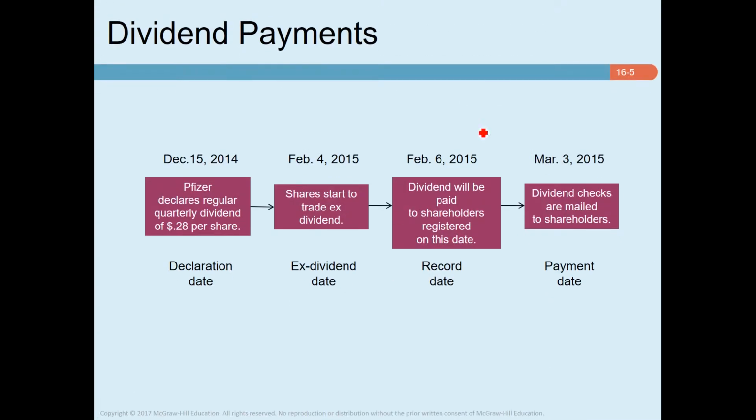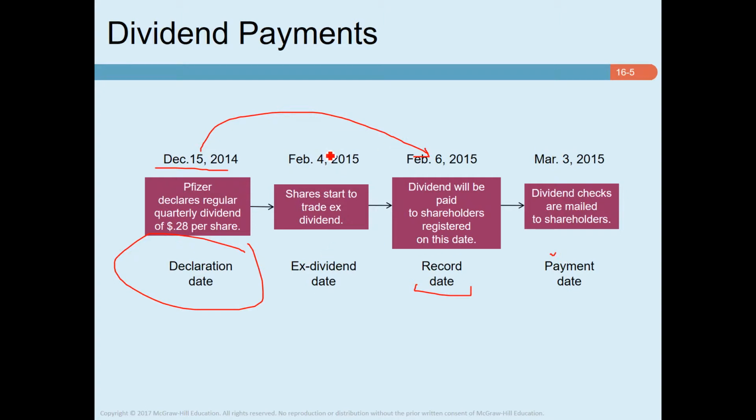For example, here you can see for Pfizer, the declaration date is December 15, 2014. After this declaration, the record date is February 6, 2015. That means your name must be recorded on the company register on this date to be entitled to get this dividend. And the stock goes ex-dividend 2 days before the record date.